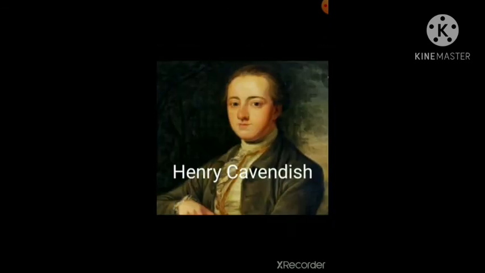Question number 3. Who discovered hydrogen? Answer is Henry Cavendish. And this is the picture of Henry Cavendish. Henry Cavendish was an English natural philosopher, scientist and an important experimental and theoretical chemist and physicist.